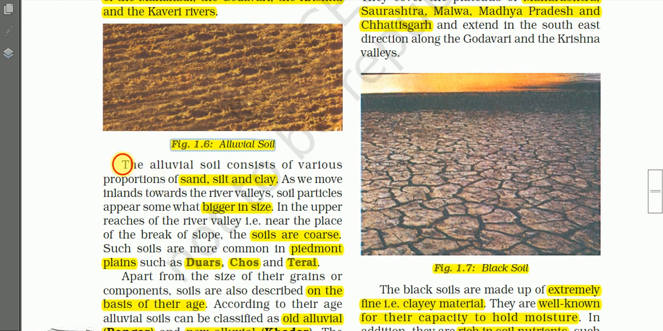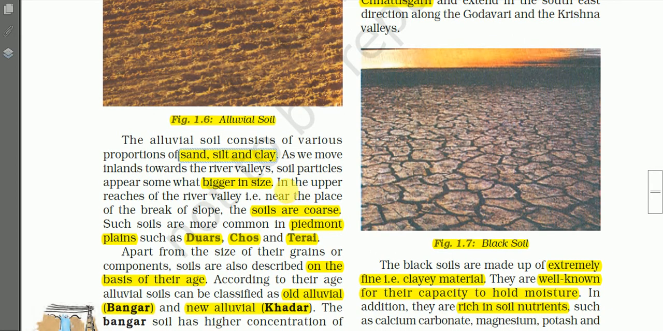The alluvial soils consist of various proportions of sand, silt, and clay. These are the three important components of alluvial soil. Depending on the percentage of these three components, the color differs. If the clay content is more, then it is dark gray, and if it is less, then light gray. If it is sandy, it contains a lot more sand, then it sometimes becomes reddish also, yellowish also.